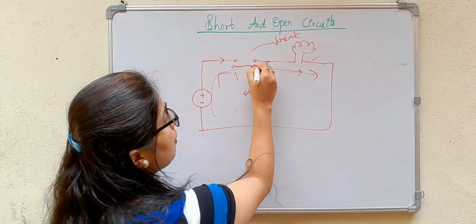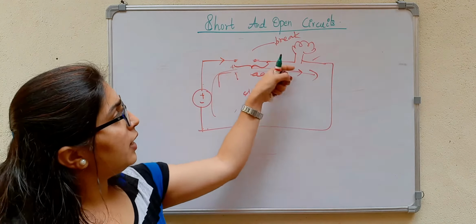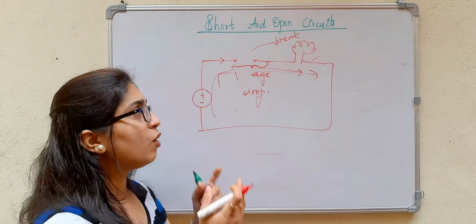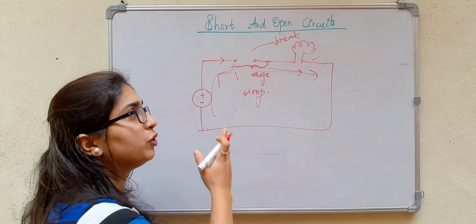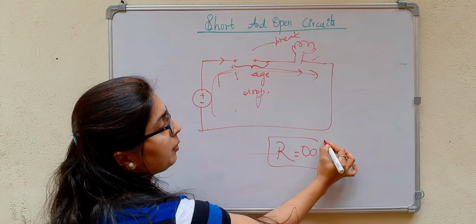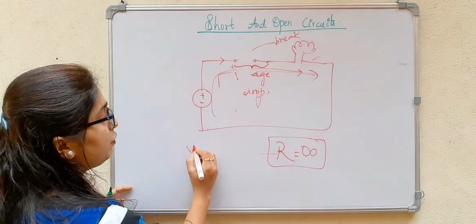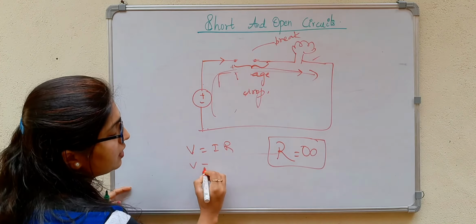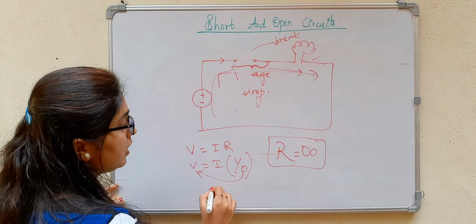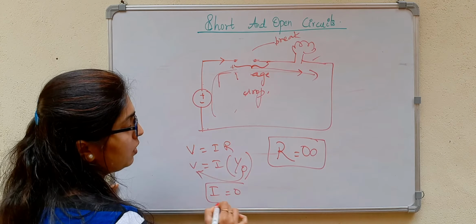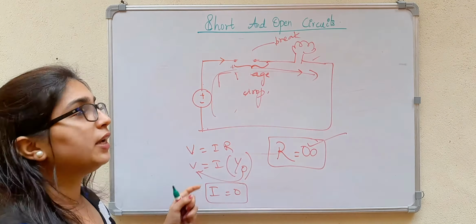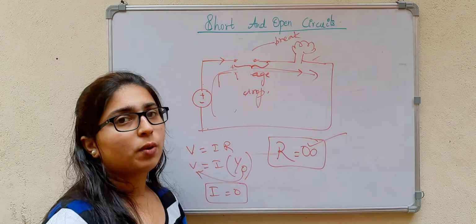Here the current is not flowing, which means there is a large resistance. It's offering high resistance for the current flow, so we can consider R equal to infinity. R equal to infinity is like 1 by 0, so I will be equal to 0. The current flowing is 0 and R is equal to infinity. But there will be some voltage drop across this.